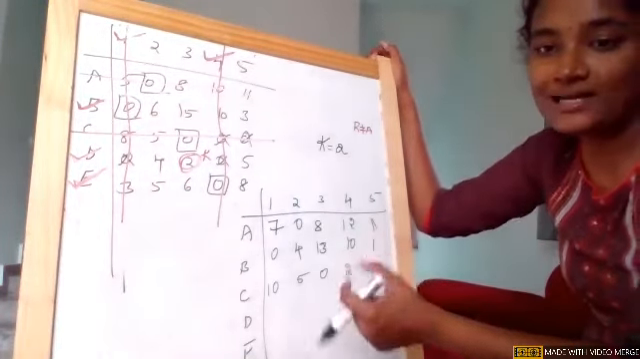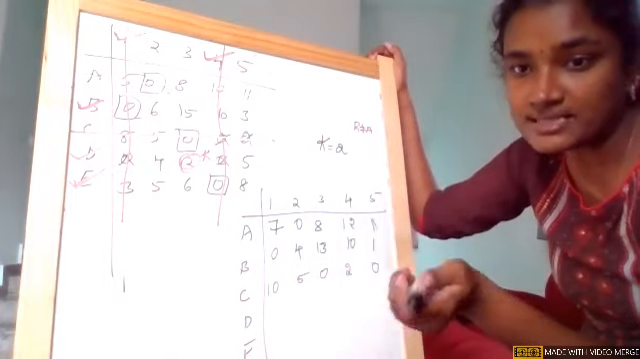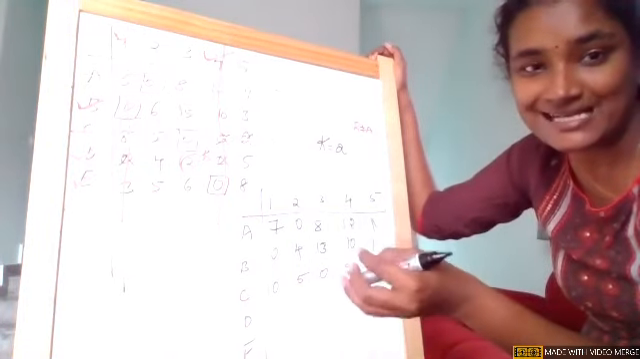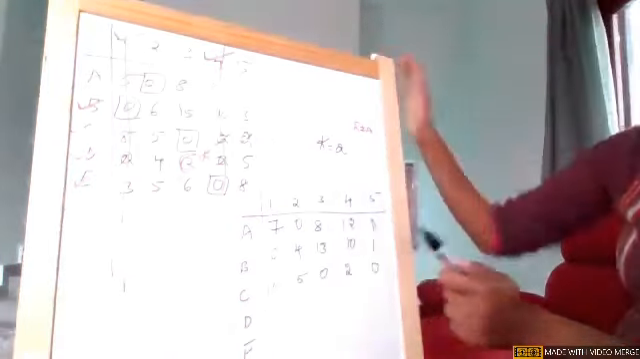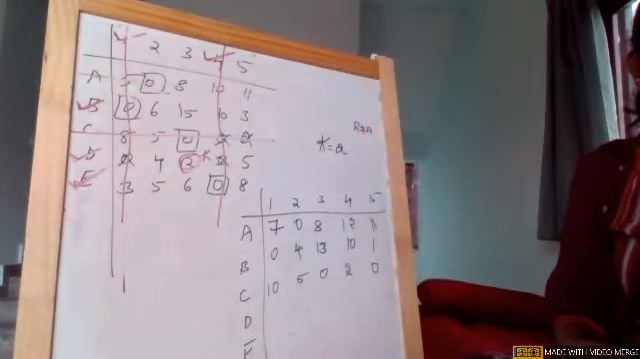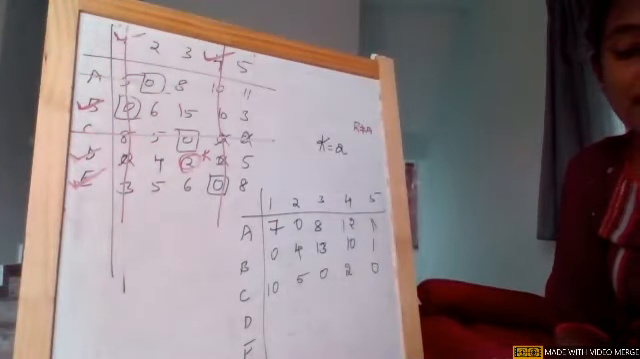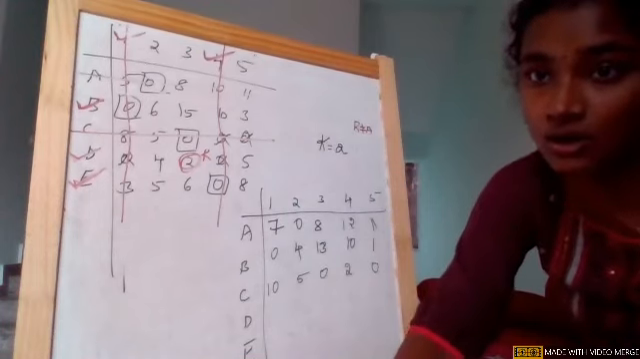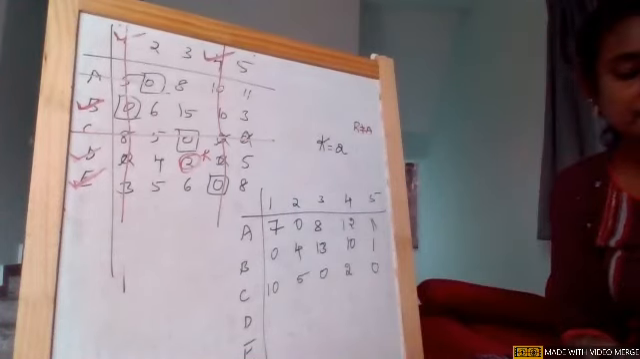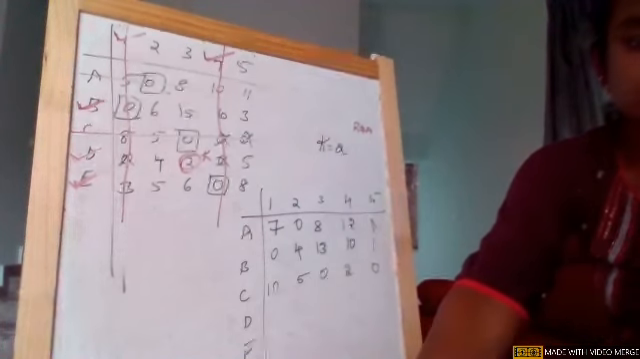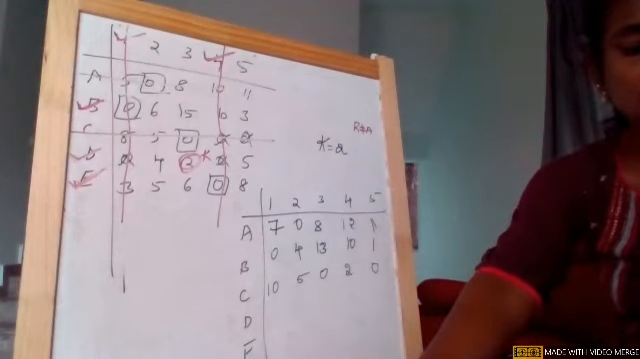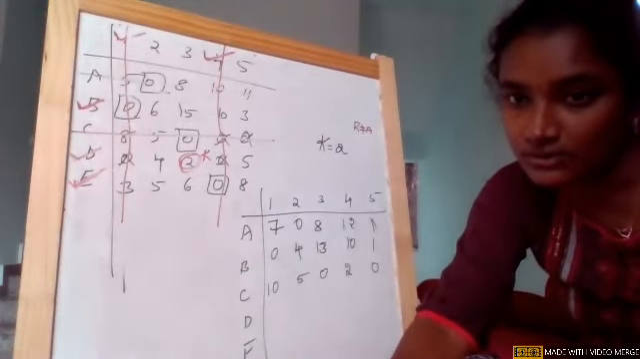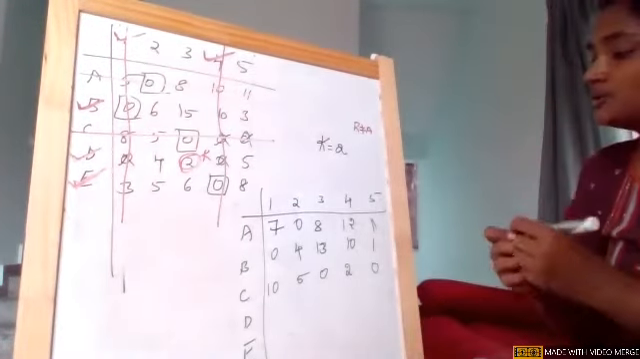One of your friends is asking, why did I draw a line for A and C? If you see the algorithm, draw a straight line through marked columns and unmarked rows. Because it is an unmarked row, I am just drawing a straight line. That is the algorithm step. Okay, girls. Roll number 25, I'm clear with your doubt.